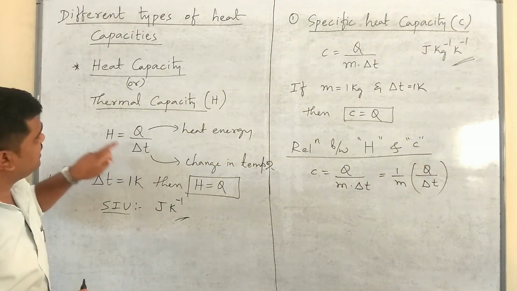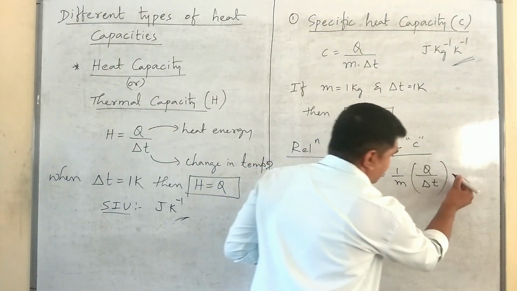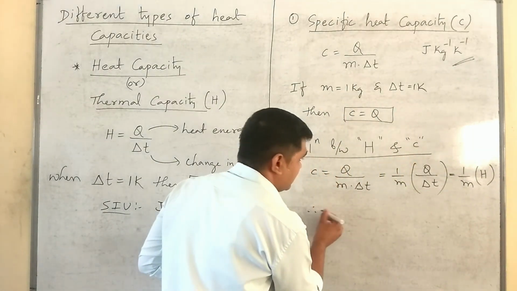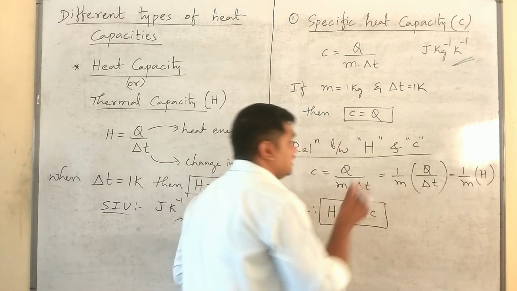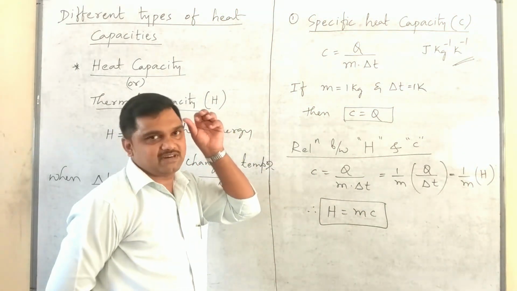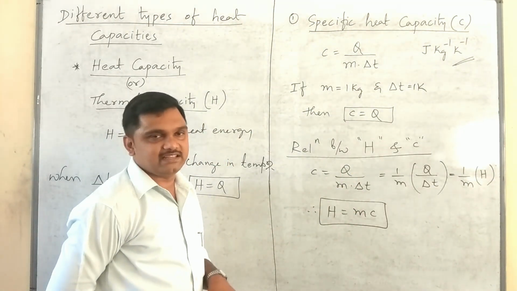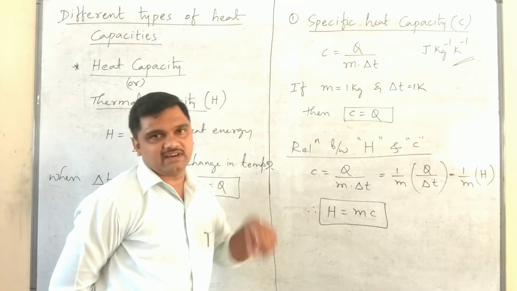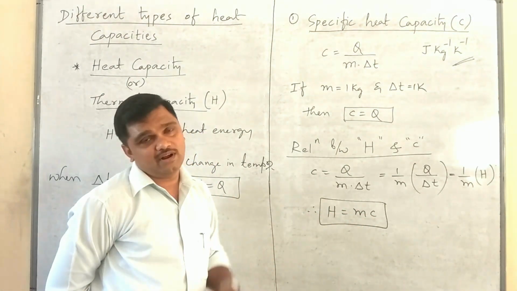Next, in place of Q by delta T, we can substitute capital H. Therefore, it is 1 by m into H, so H is equal to m into c. Please remember, this is the relationship between heat capacity and specific heat capacity: capital H is equal to small m into c. That is, heat capacity is equal to mass times the specific heat capacity. And as I said earlier, H becomes c when m is equal to 1 kg.